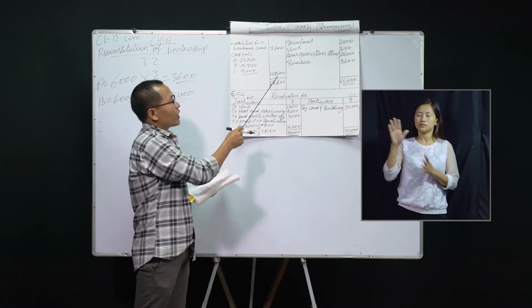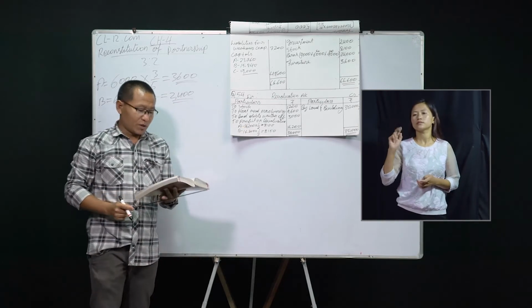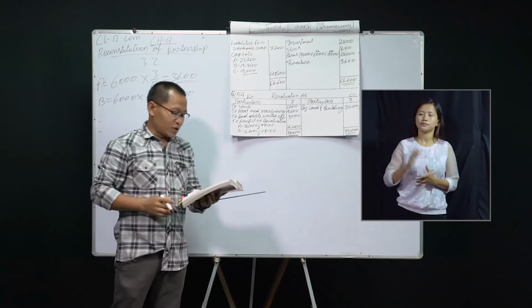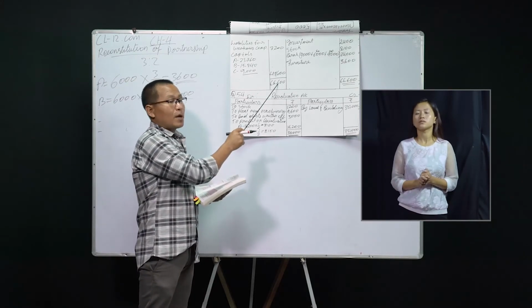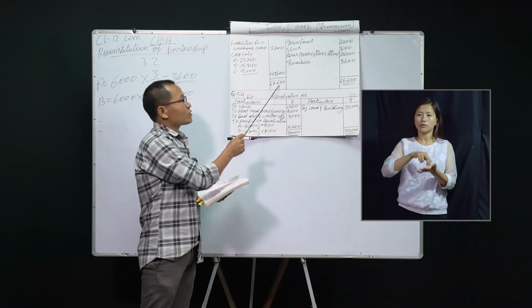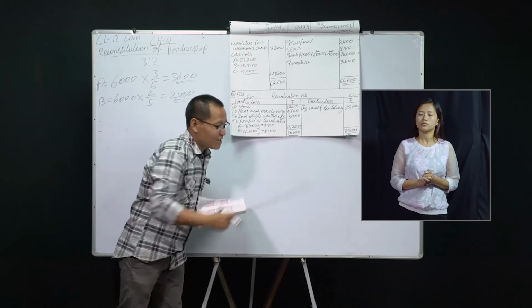So it comes to 48,600. This is how the accounts are to be prepared when the admission takes place. So the financial position of the concern now stood at 66,600 each.